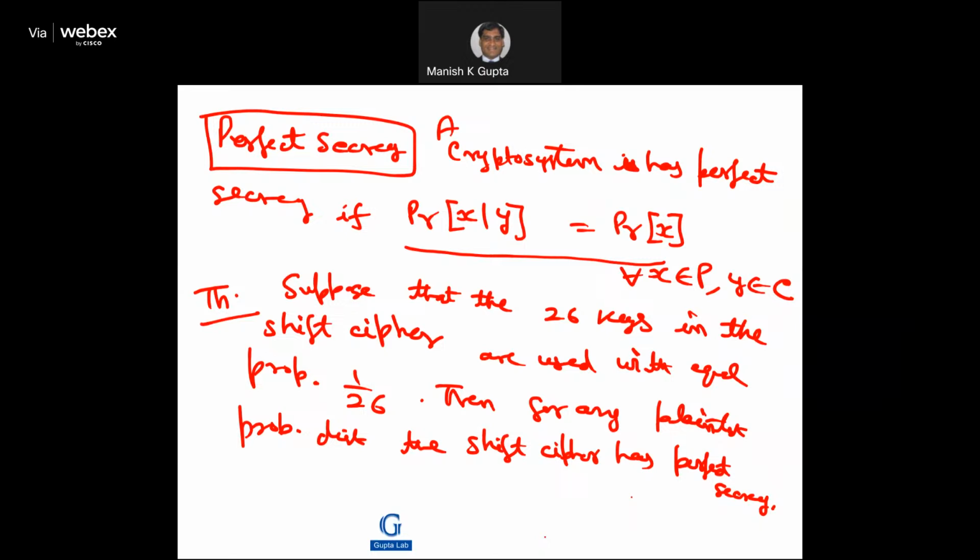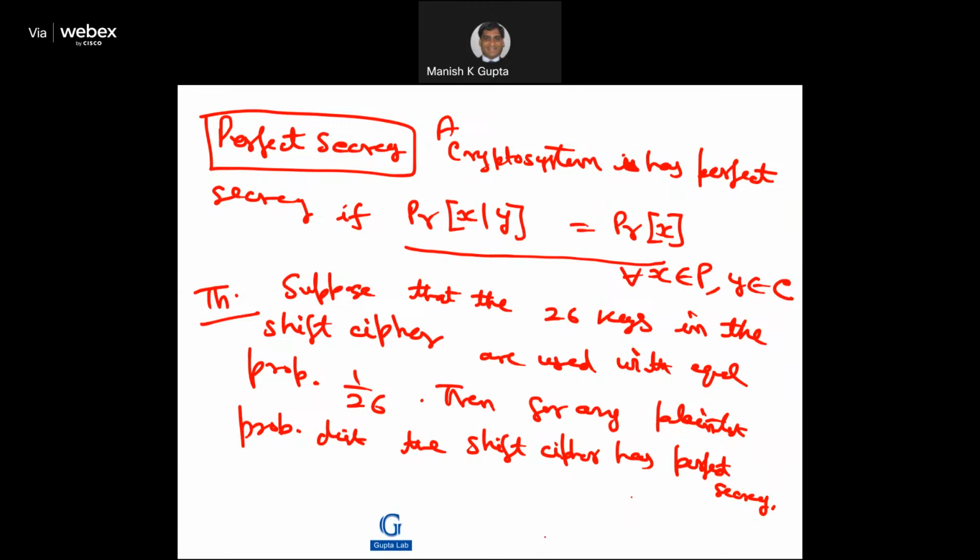So this is the key idea, and then you check this condition. I have shown you this result, which uses Bayes theorem and some other calculations, to show that if the 26 keys in the shift cipher are used with equal probability 1/26, then for any plain text probability distribution, the shift cipher has perfect secrecy, right? So this is the result that we obtained by applying these probabilistic calculations.